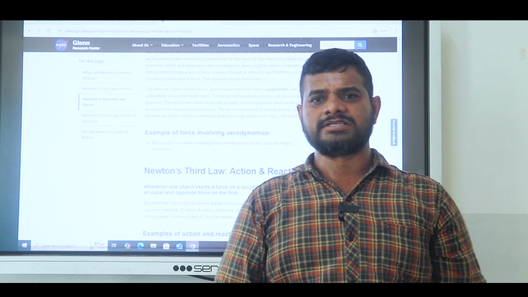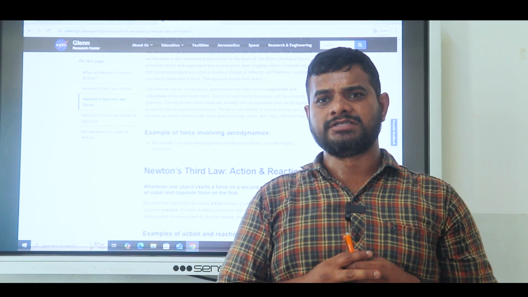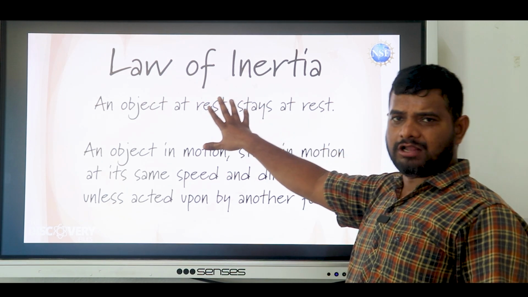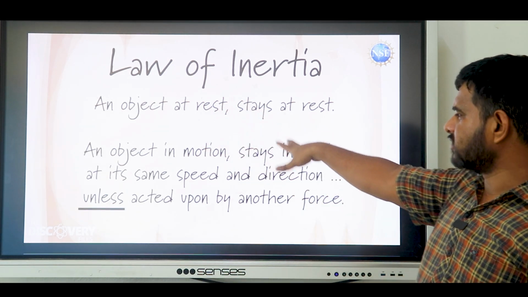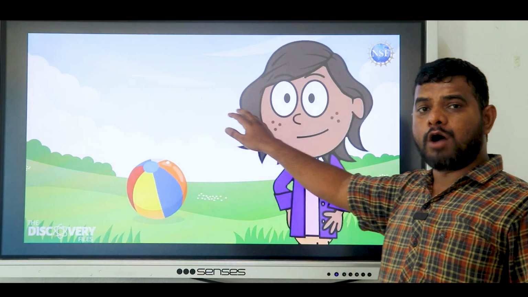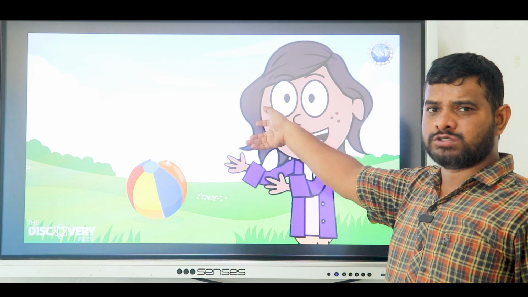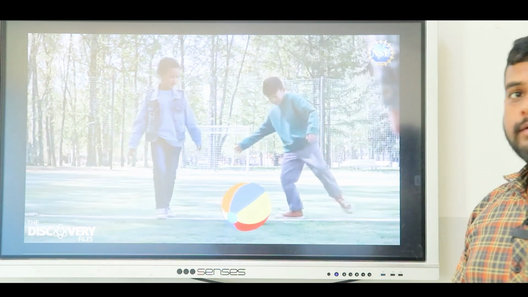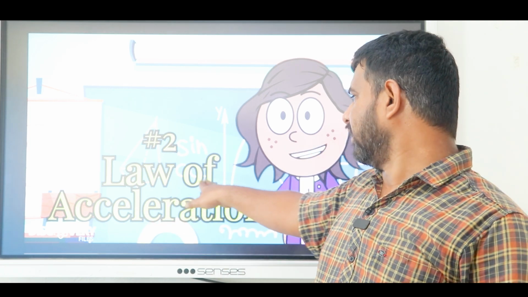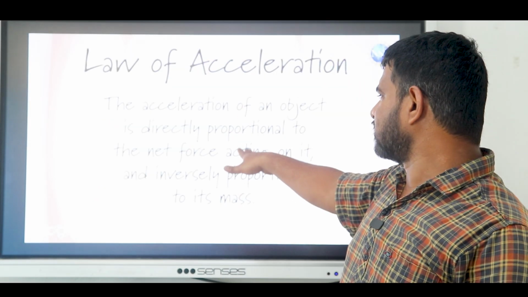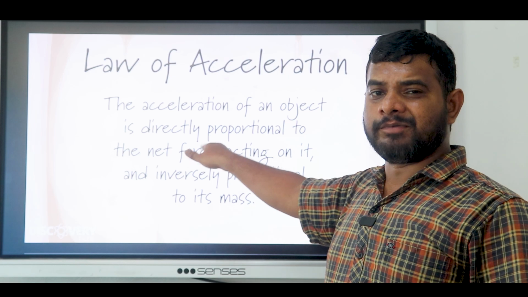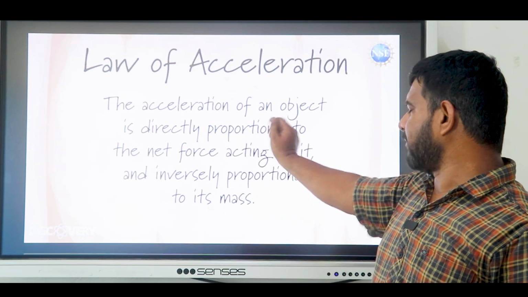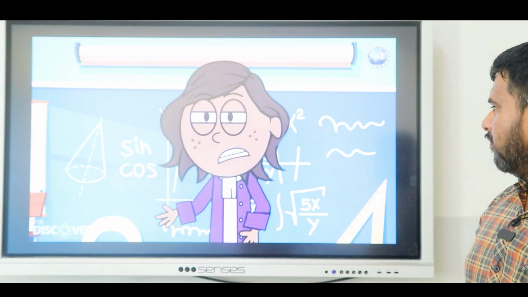So we discuss the discovery of Newton's laws of motion. This is an example of inertia, the law of inertia. You observe this video: what happened here, how do they work, where is the practical use here? So we see the video. You observe here, look at here everyone. What is Newton's second law? The rate of change of momentum is directly proportional to the net applied force. So what happened here? F is equal to ma.